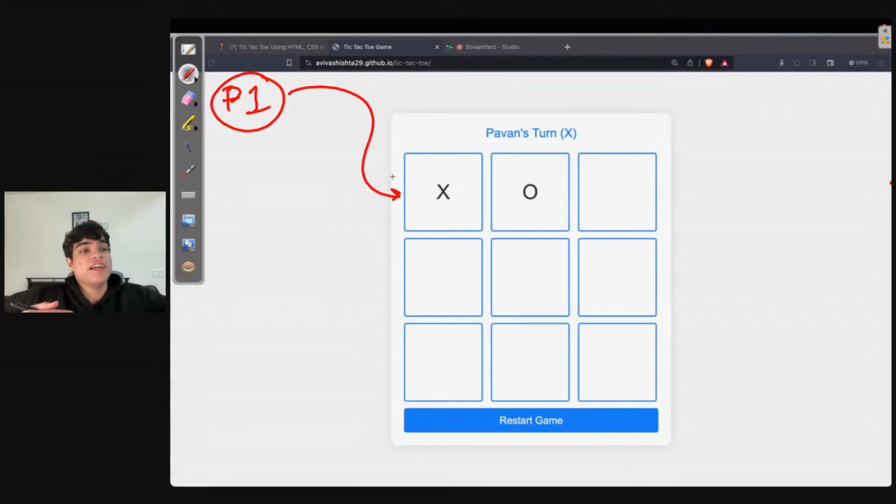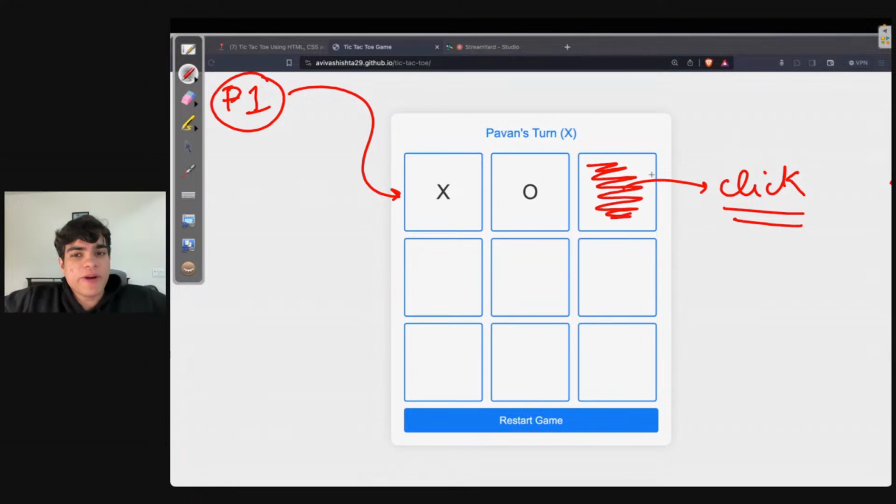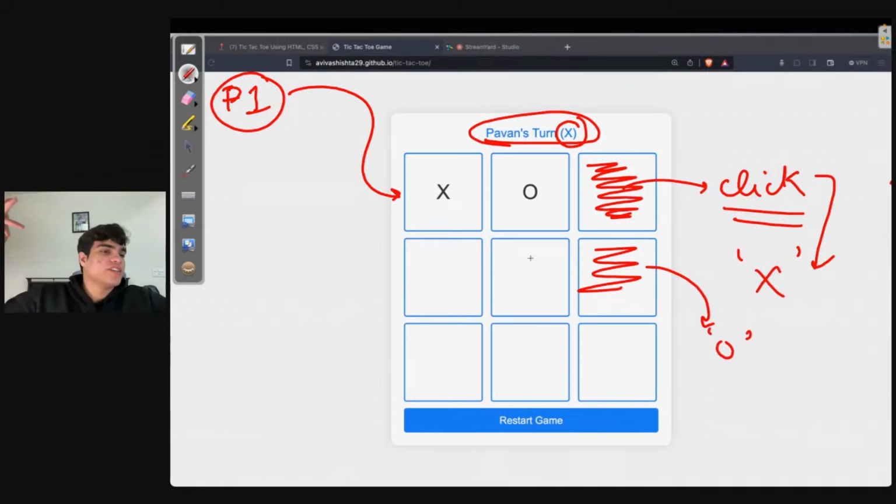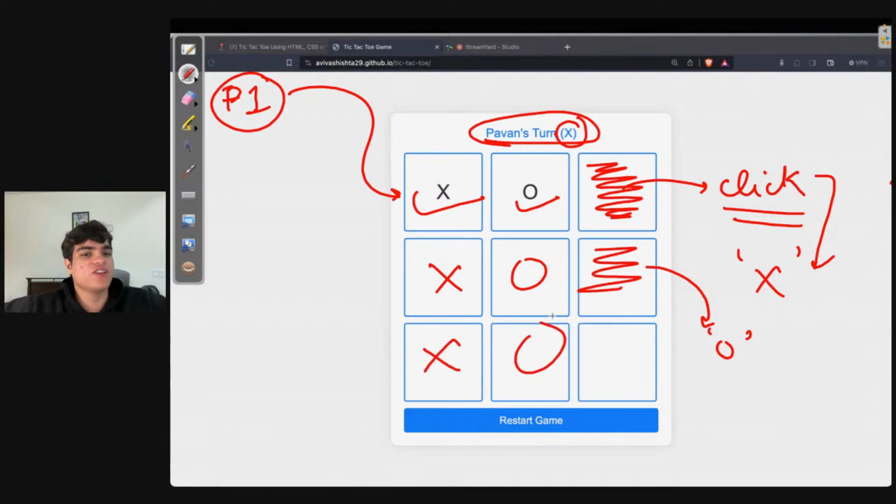Now, how will player one take their turn? How will that person play? They need to click on these boxes, so there's a logic for clicking. The moment you click a particular box, that box gets occupied with that person's character. If I click this box it will become X. If I click this box it will become O. So this is the second logic. And you need to toggle between players. Once player one's turn is done, it's player two's turn. Once player two's turn is done, it's player one's turn again. Then X, then O, then X, then O. Are you guys agreeing with this?